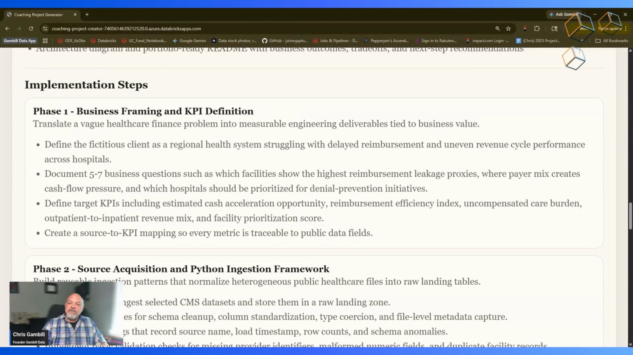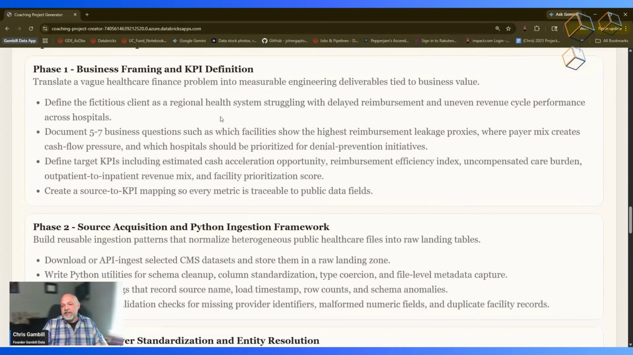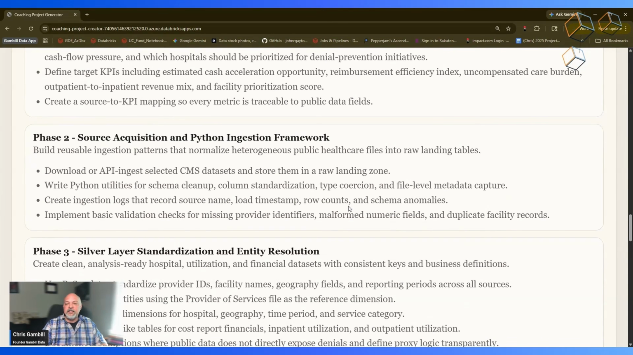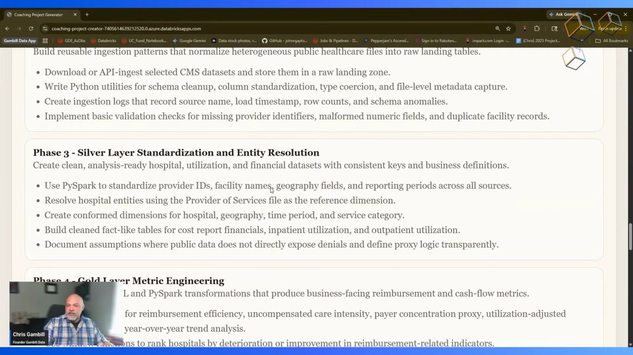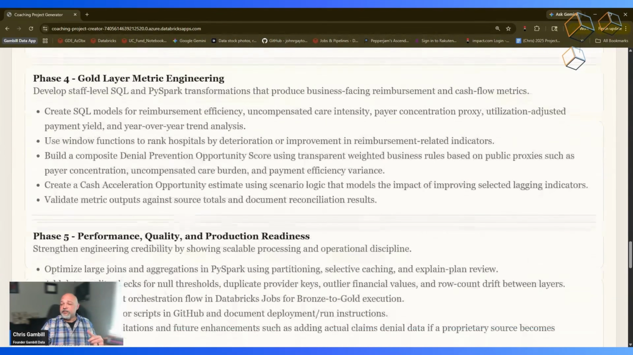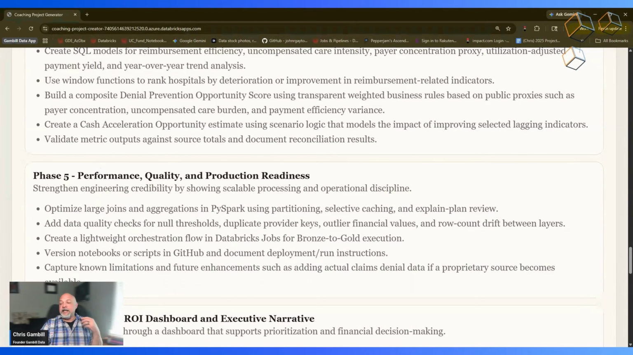Everything is going to have these phases: business framing and KPI definitions. So this is the business requirements for the project and definition of your key performance indicators. Next is your source acquisition and Python ingestion framework. So you're going to download or ingest via API selected CMS datasets and store them in a raw landing. And you see the bullets here, I won't read it all out to you. Phase 3 is your silver layer standardization and entity resolution. 4 is your gold layer, so your metric engineering. And then 5 is your performance, quality, and production readiness.